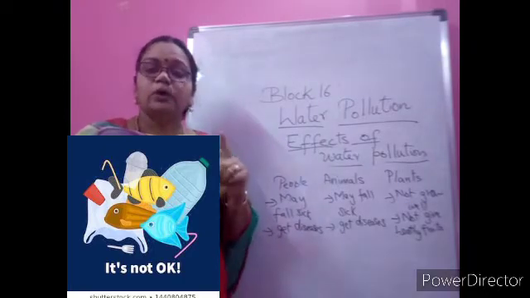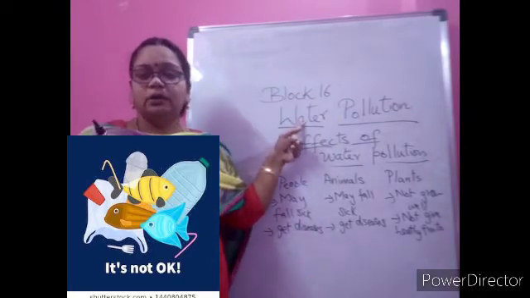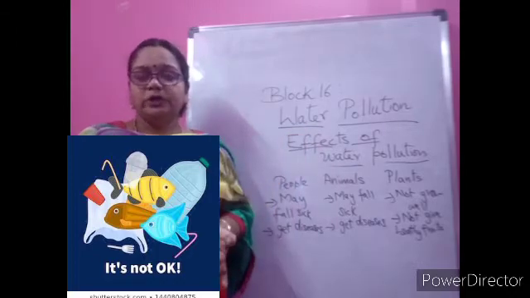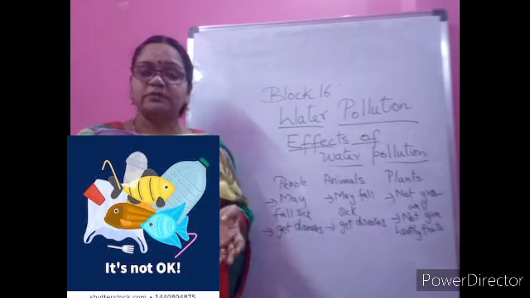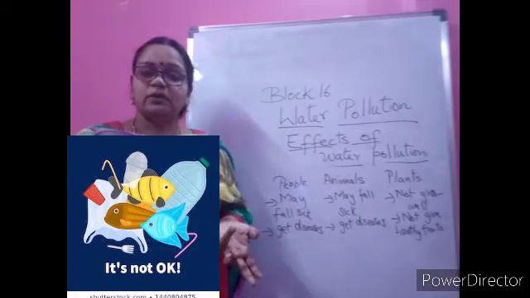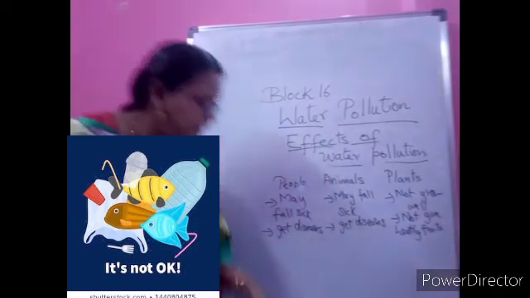So by now, what is water pollution, children? The dirty water. What is making the water dirty? Pollutants. Even from our home, wastewater sometimes gets mixed. Wastewater means from the drainage. That is also getting mixed with the water, and that is how water is getting dirty.